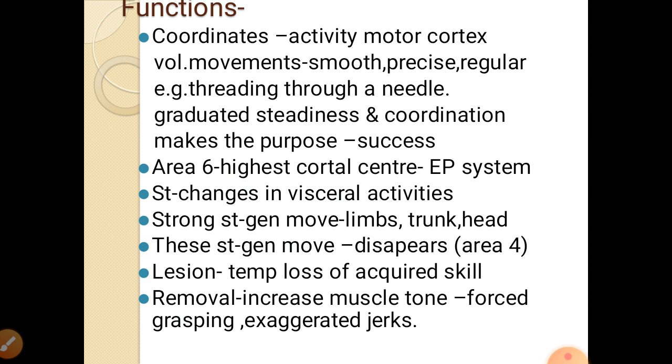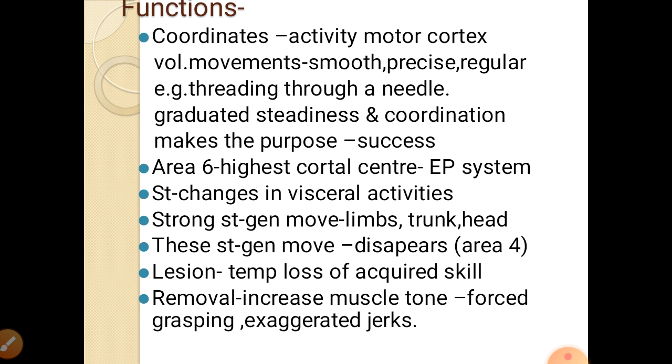So to make this purpose successful is the coordination, and this coordination is the function of this extrapyramidal area 6. So area 6 is the highest cortical center for extrapyramidal system.